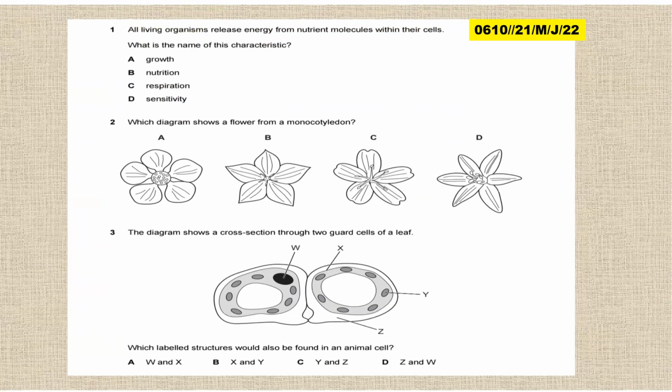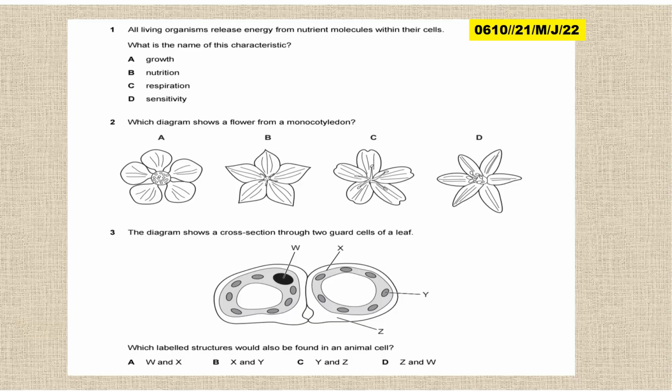Here is a question that is paper 2, variant 1, May/June 2022. Now, as you have seen, all the questions that we are going through are from the extended paper, because the lesson focused much on extended, but it doesn't mean that someone who is doing core cannot go through this part.